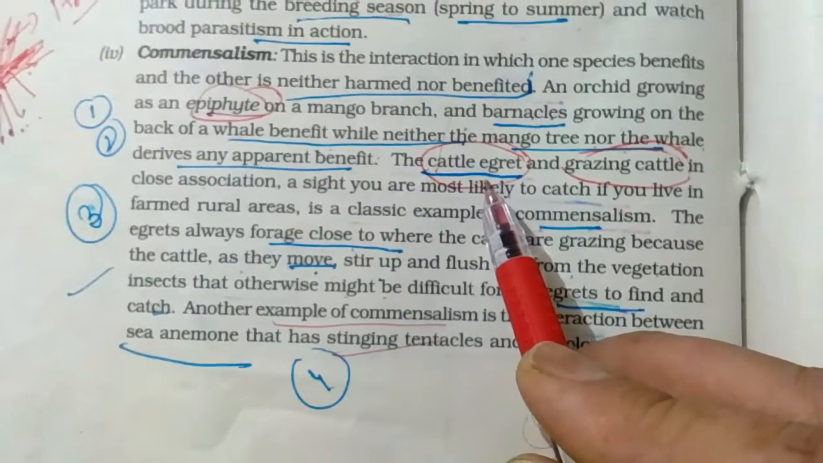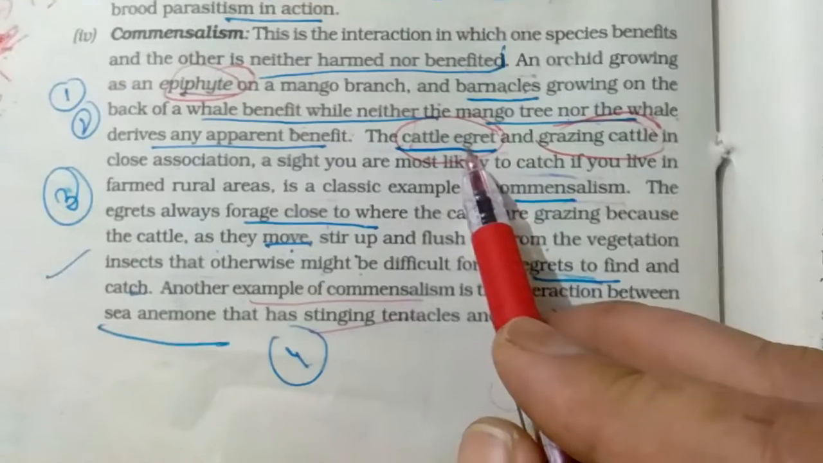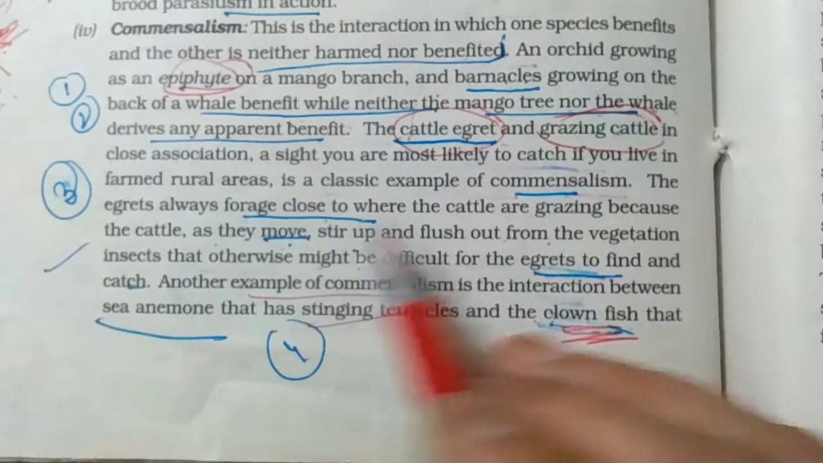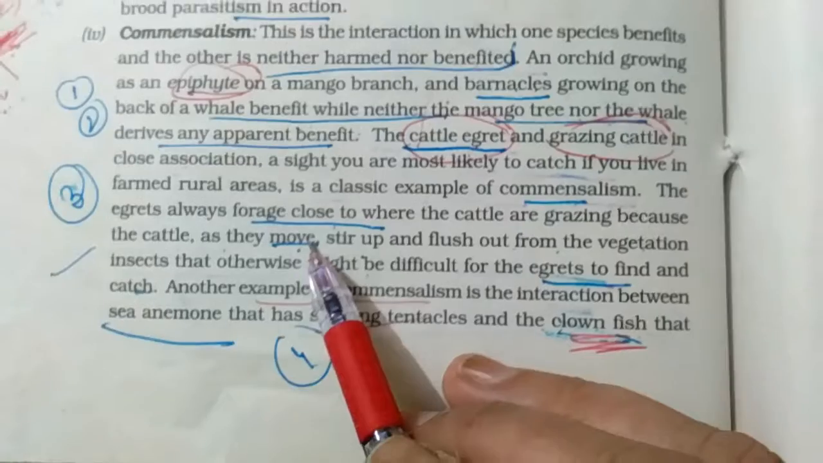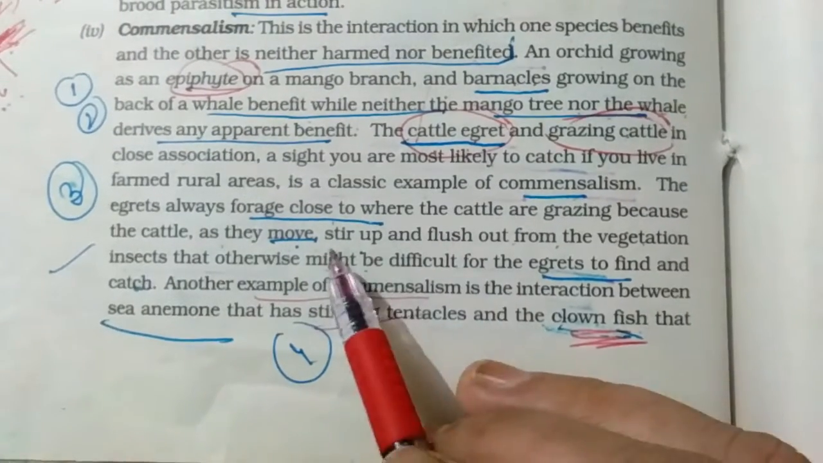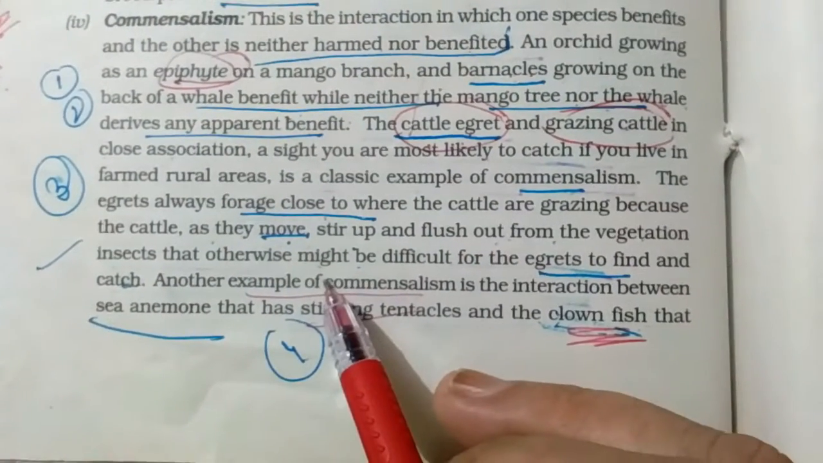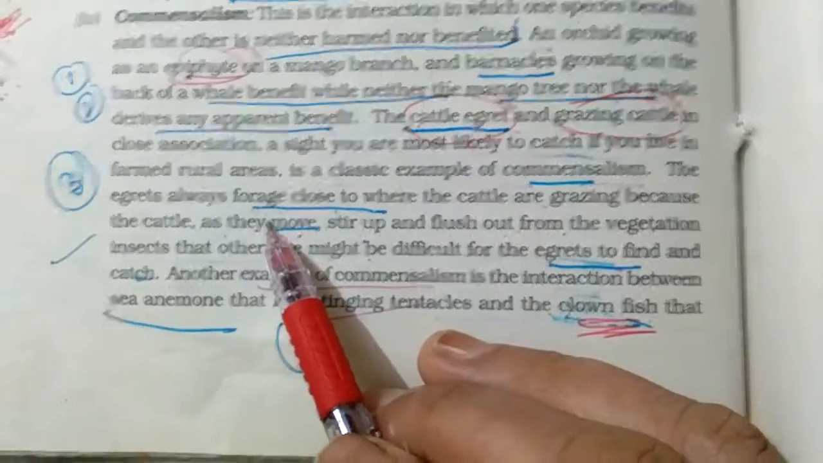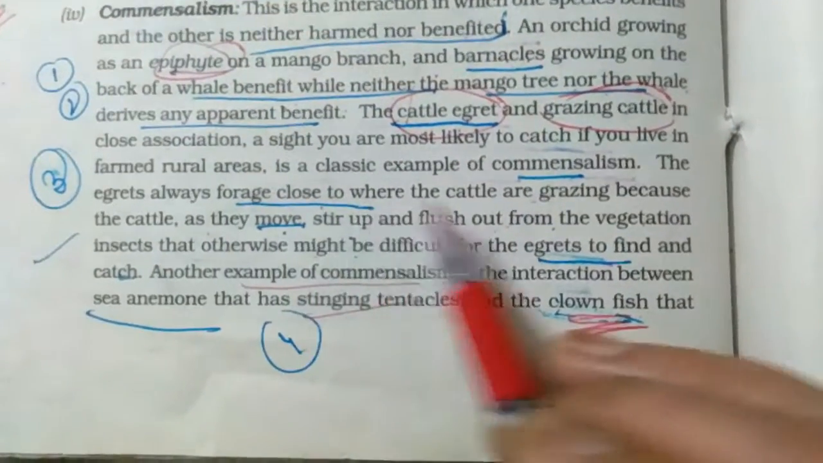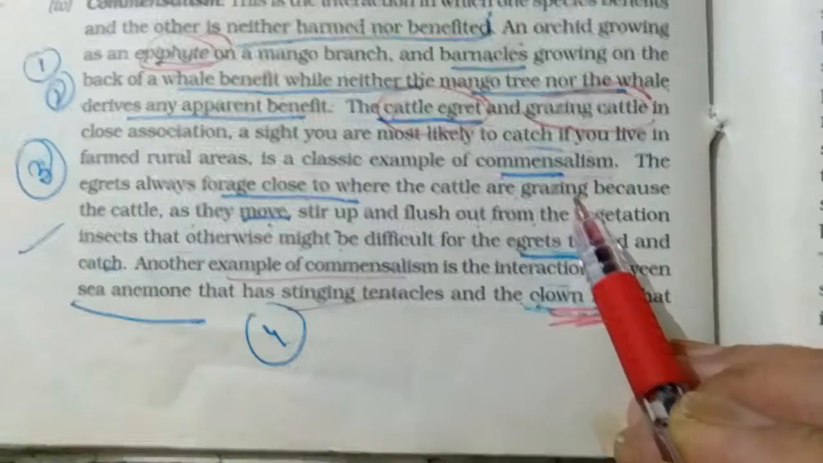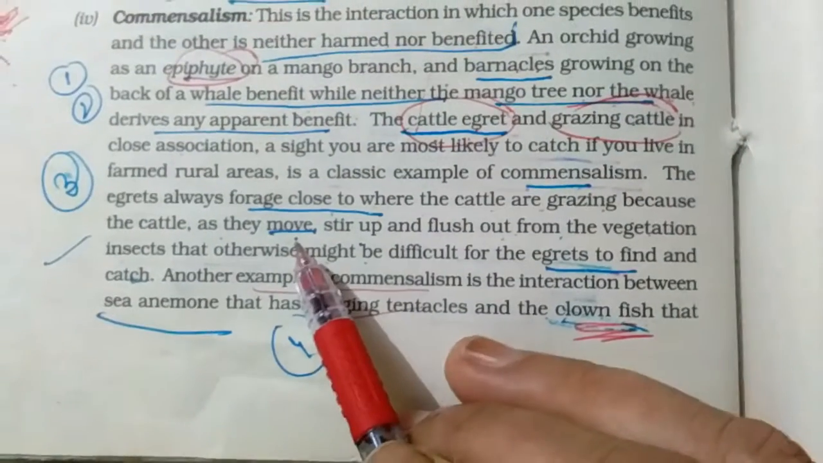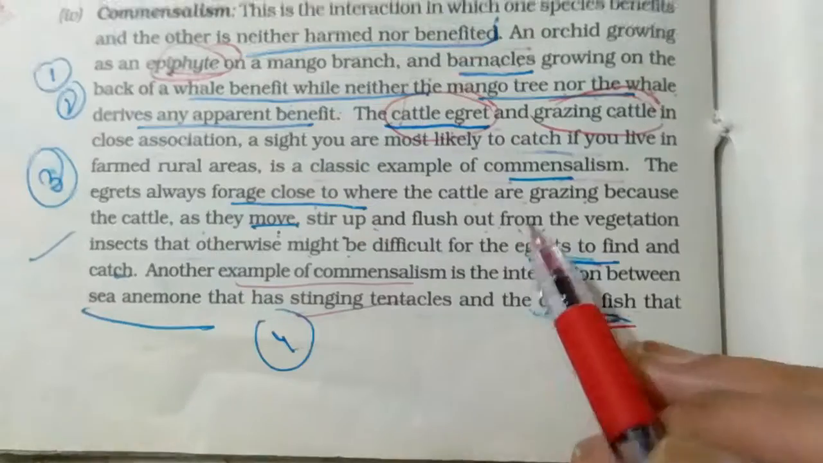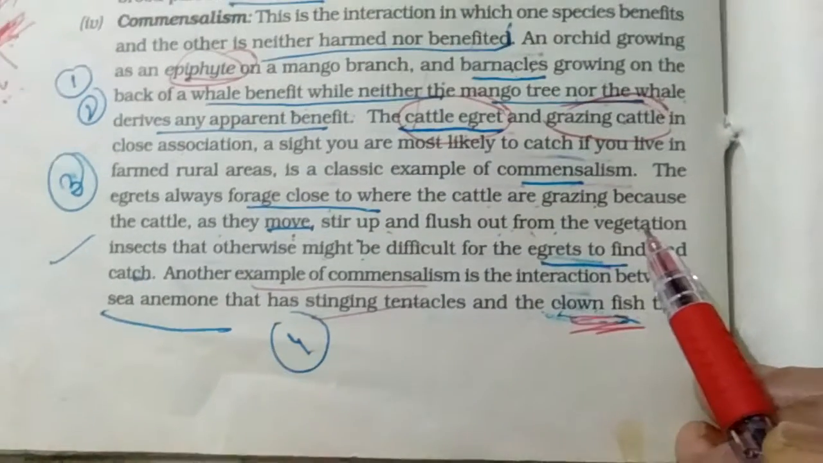Now the third example is the cattle egret and grazing cattle. You may have seen, this is a common experience, that when the cattle forage and move in the vegetation, the egrets also forage close to the cattle while they are grazing, because when the cattle move they stir up and flush out the insects from the vegetation.